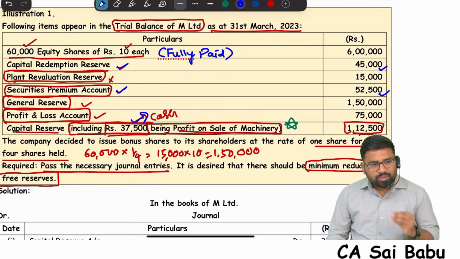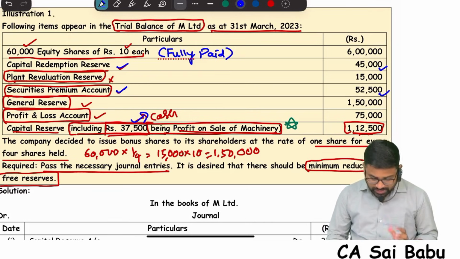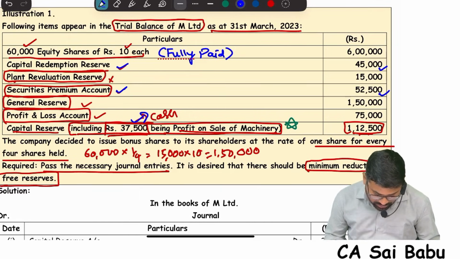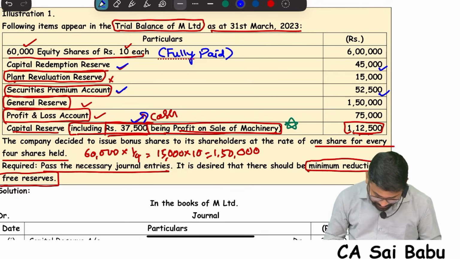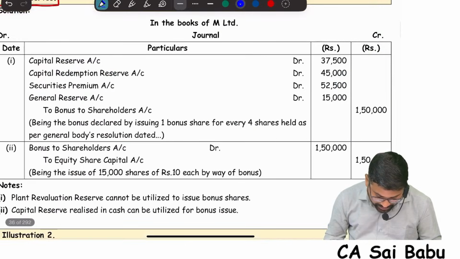Any combination is no problem, sir. And then bonus to share capital. Bonus to share capital. That is the entry. So the 2 entries are very simple.